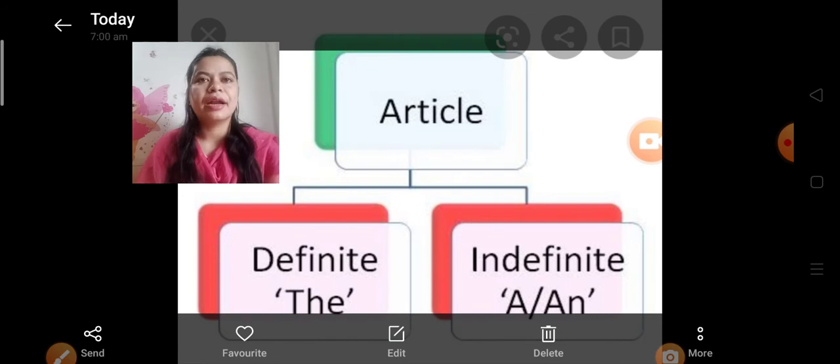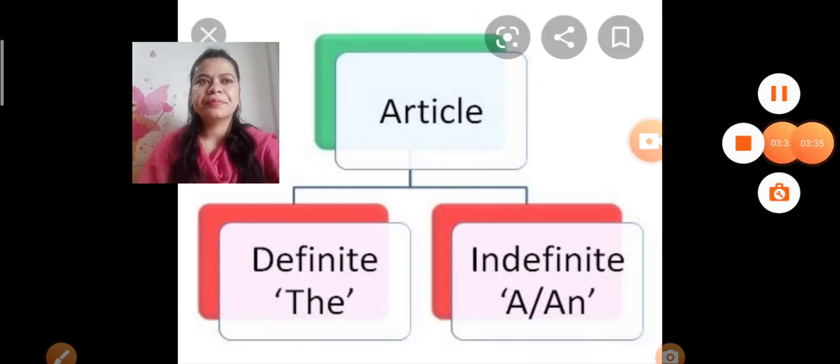One article, the, is definite, and two articles, a and an, are indefinite articles. The use of a and an is the same. When a thing is one we use a. But the difference is where we use a and where we use an. We'll learn this also today.